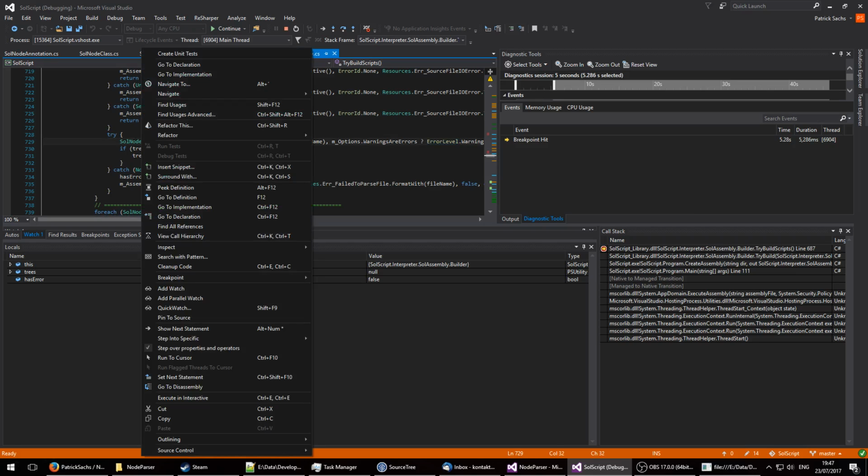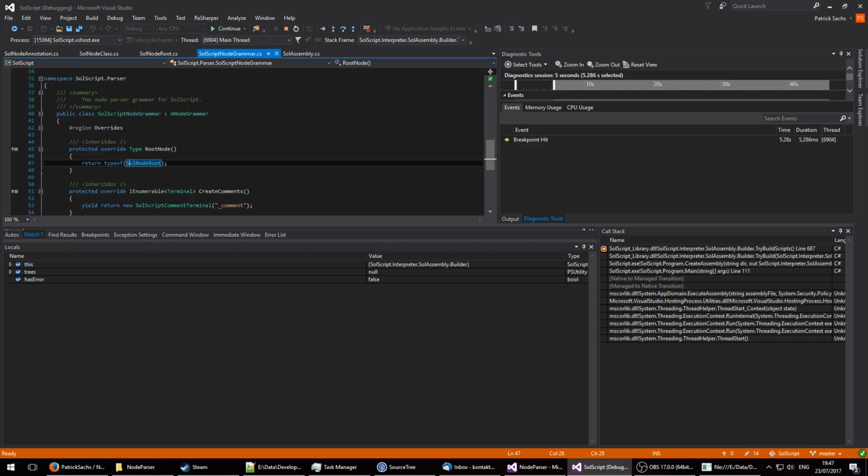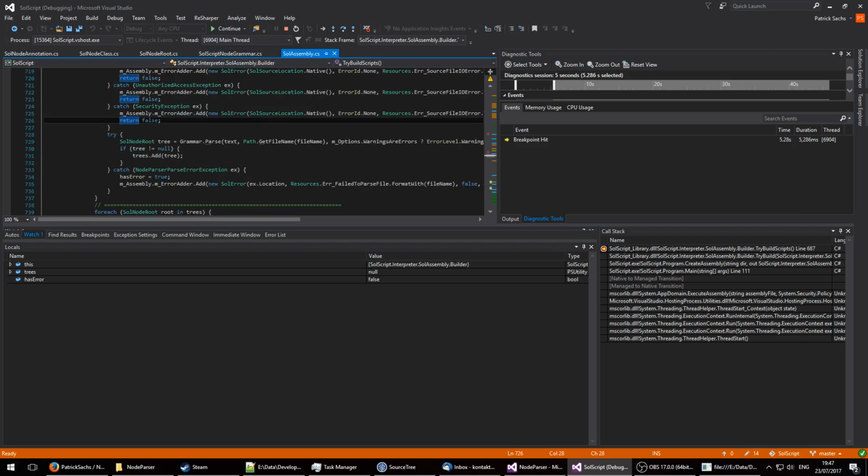And this install node root is this node, because we specify that this is the root node, so that is exactly what this grammar will produce as a root node. If our root node is not null, it will be null if a critical parser error occurred, we add it to our parse trees or to our successful parsed data.